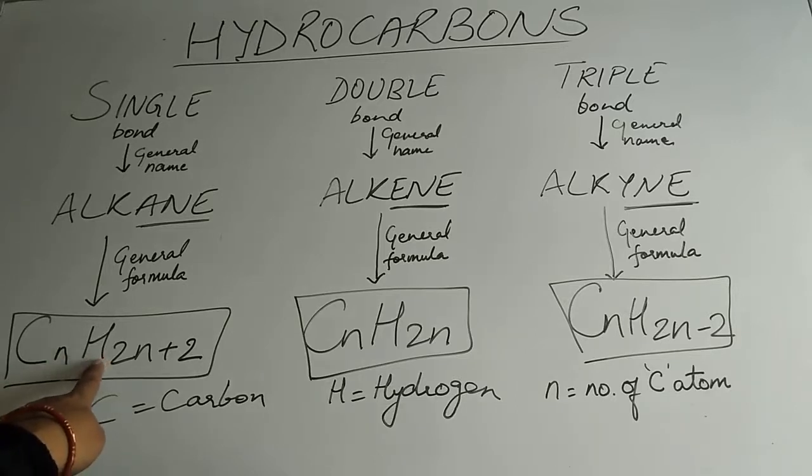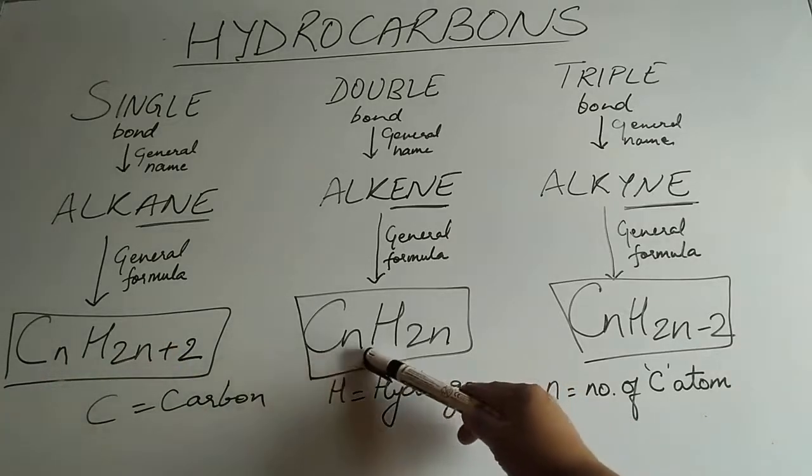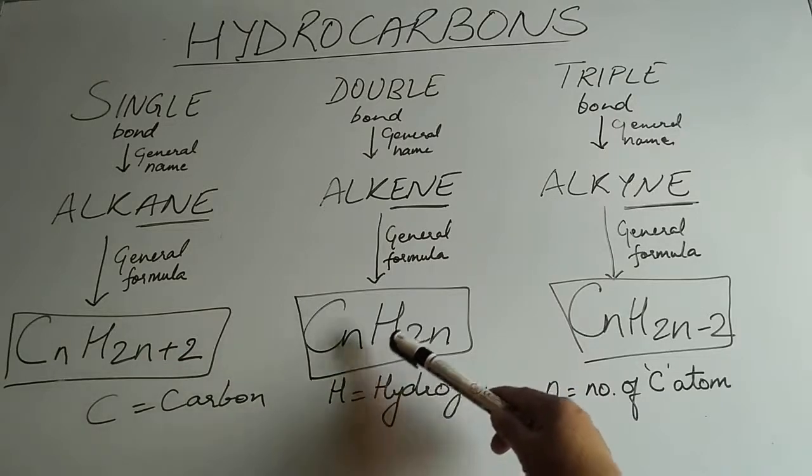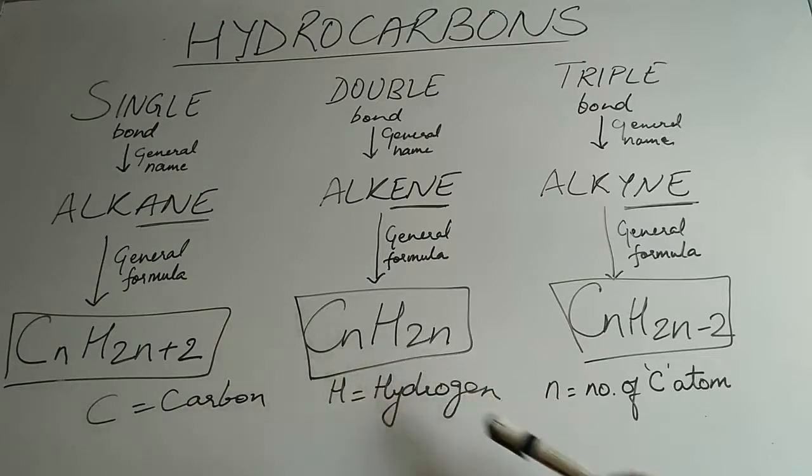This is hydrogen atom. n over here will be substituted by the same figure that we have for carbon here in all the formulas. So C with the number of atoms, H 2 multiplied by the number of carbon atoms plus 2. Same way, C with the number of atoms here, and hydrogen 2 multiplied by the carbon atoms is going to give you the value of hydrogen atoms here.